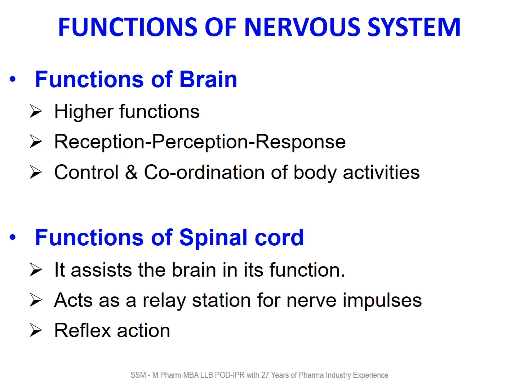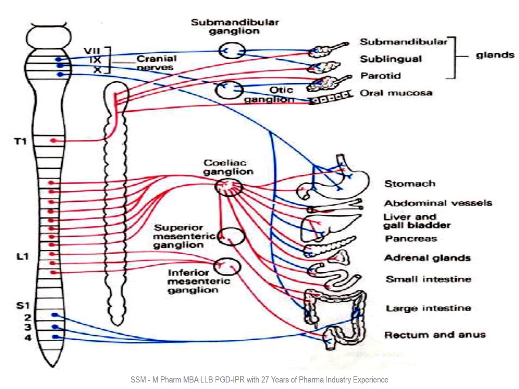Functions of nervous system: function of brain includes higher functions, perception, reception and response, control and coordination of body activities. Function of spinal cord: it assists brain in its function. It acts as a relay station of nerve impulses and is also associated with the reflex action. You can see the spinal cord, different nerves are originating from different regions of the spinal cord, and these now go to various organs.